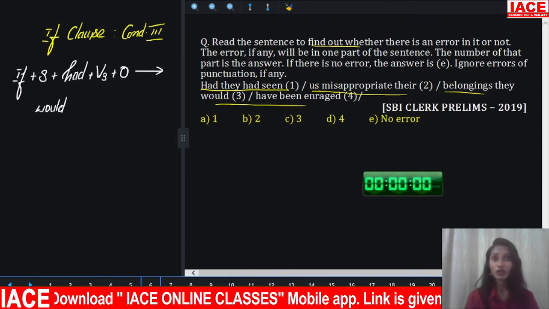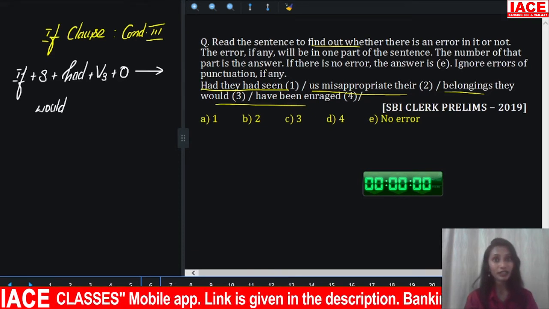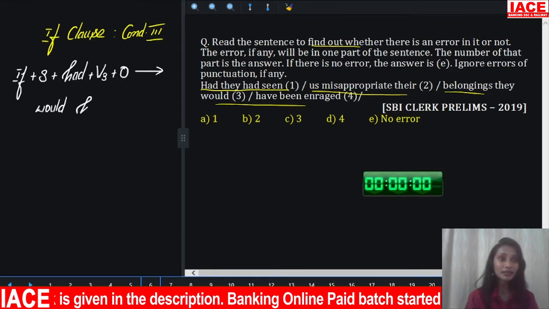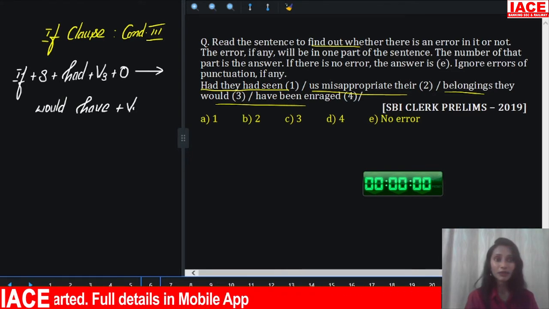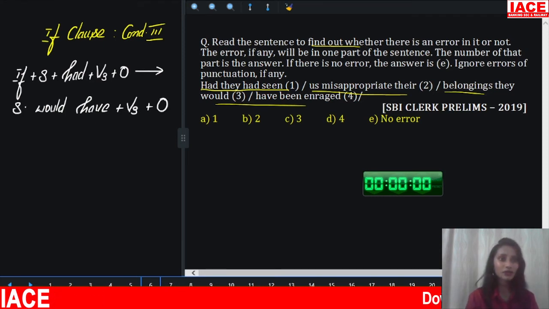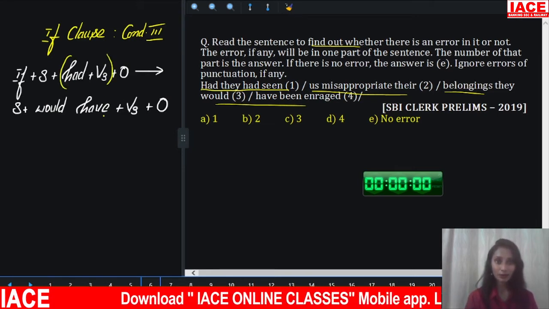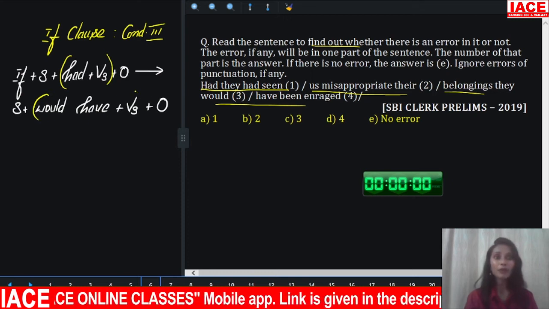You can also take could, should, might based on the context. Would have plus V3. That means here also you will have subject and object, but we generally go with this one. That is if plus had plus V3, past perfect, followed by would have plus V3.